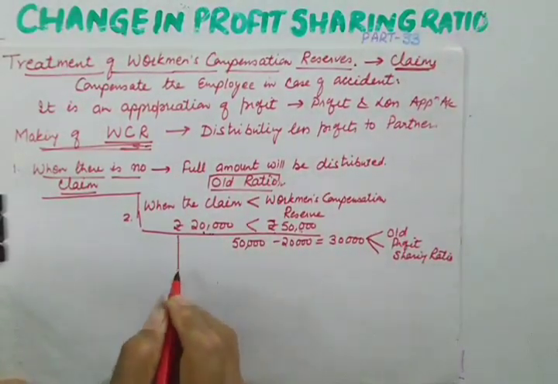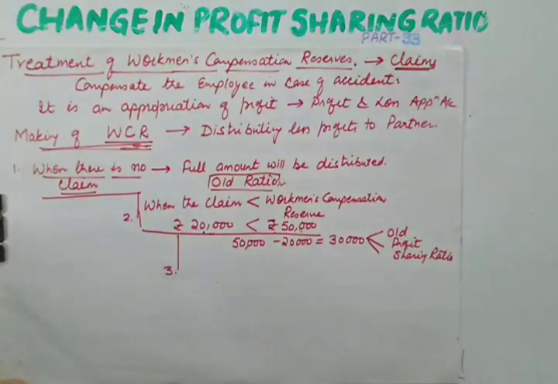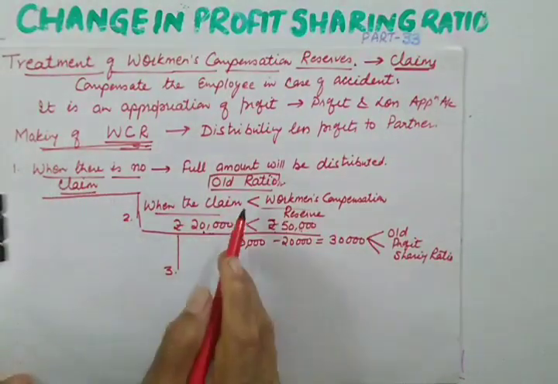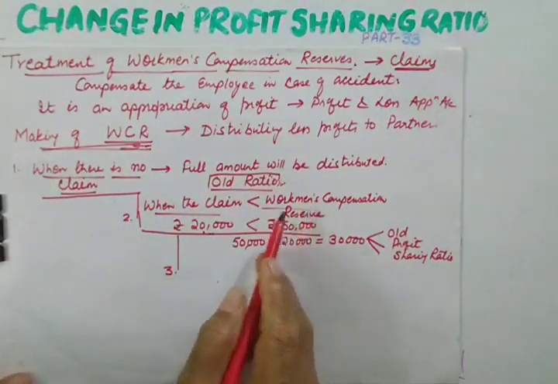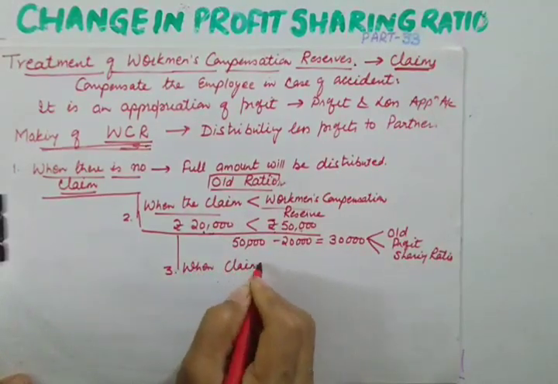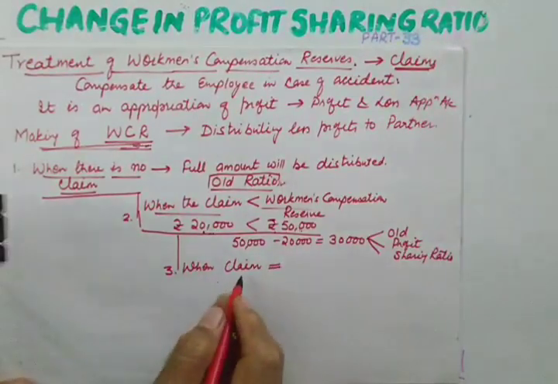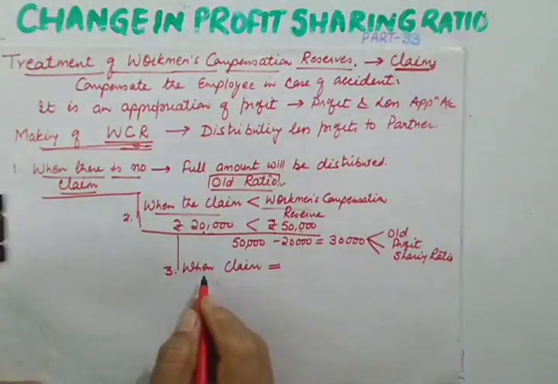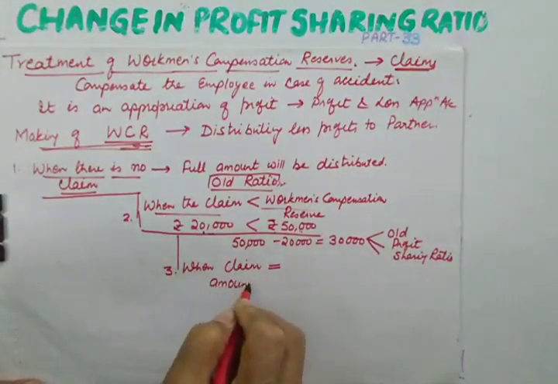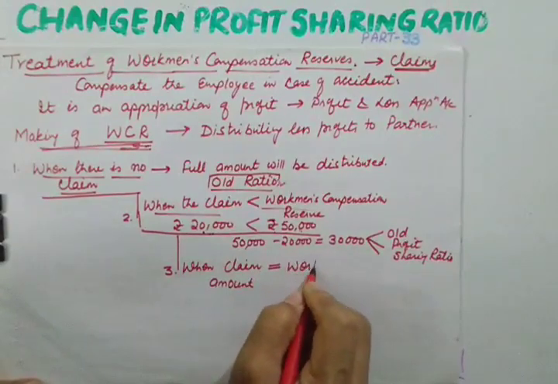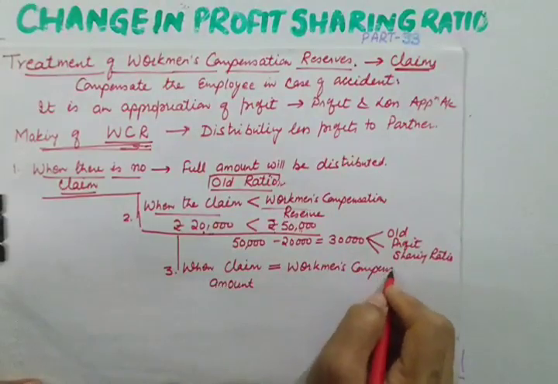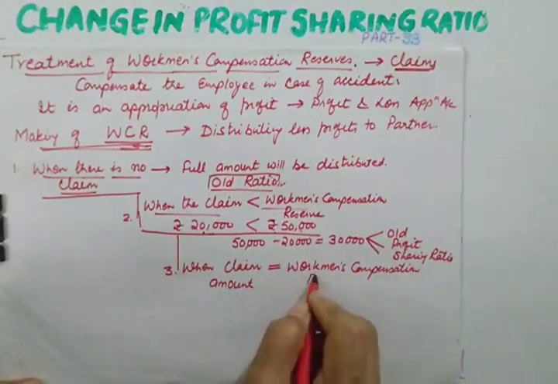Yes, now see the third case, case 3. Any guesses about case 3? Here it was more, here it is less, and now the claim is just equal. This will happen very rarely, but we are assuming that the claim amount is just equal to the workman's compensation reserve.